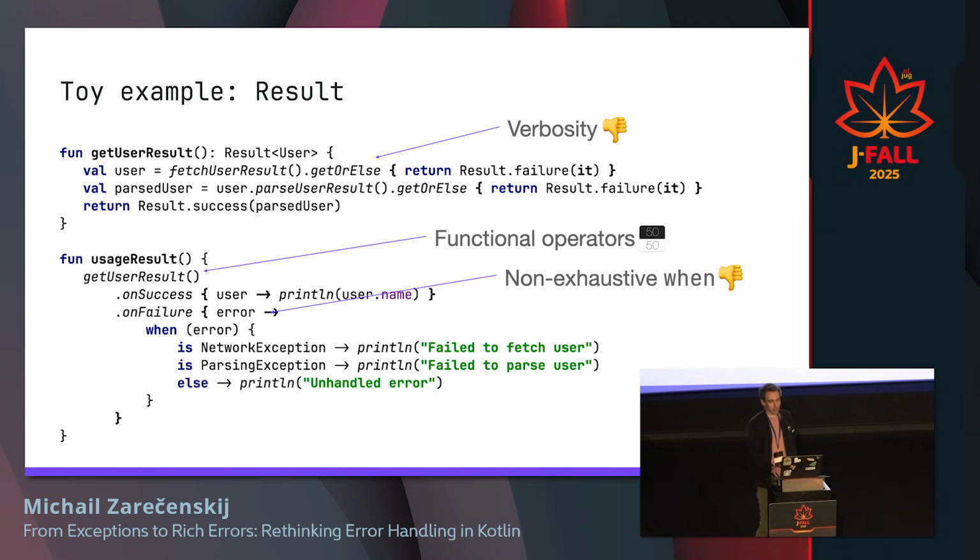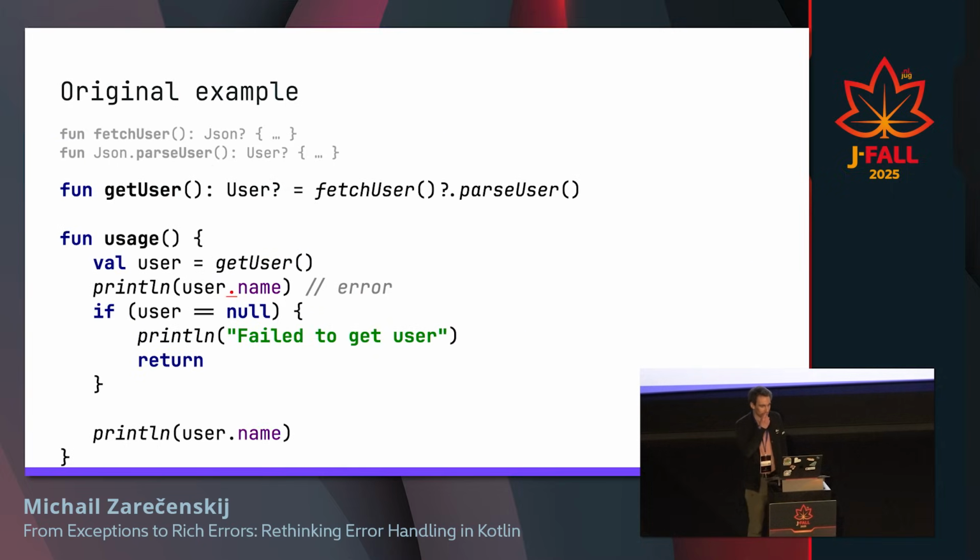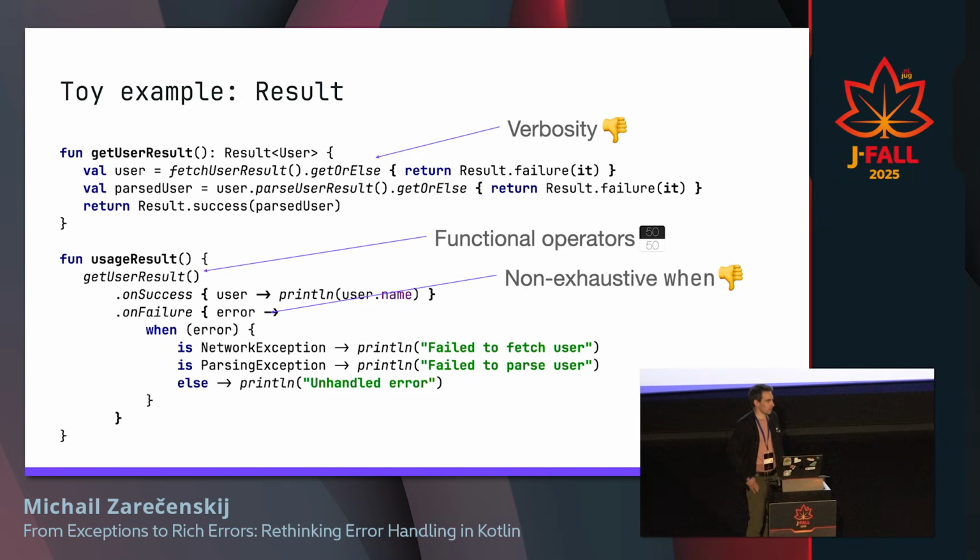Because if you remember, our piece of code was like this. We used to call only 3 functions. It's fetch user, parse user, and get user. That's basically our business logic here. But when we use some monads like results, something else, try, or either, then the complexity becomes way, way higher. While essential complexity of this piece of code is very simple, but accidental one is very high.